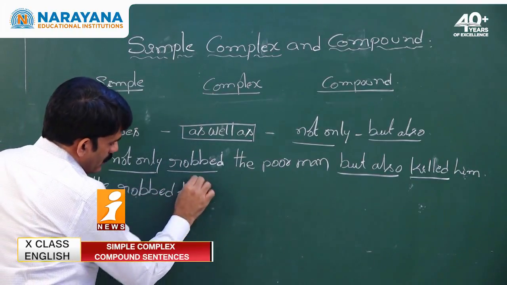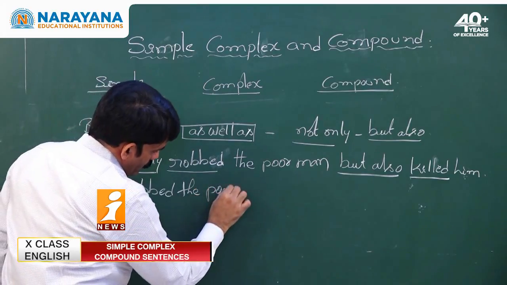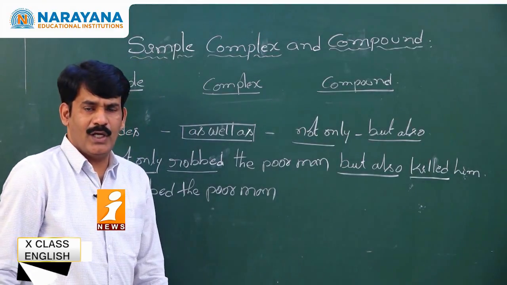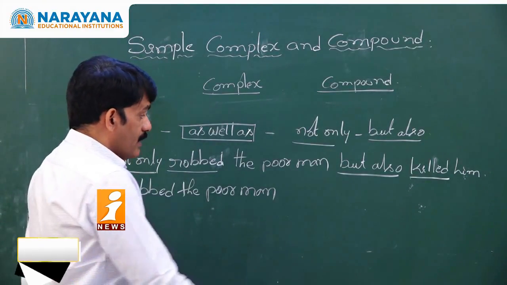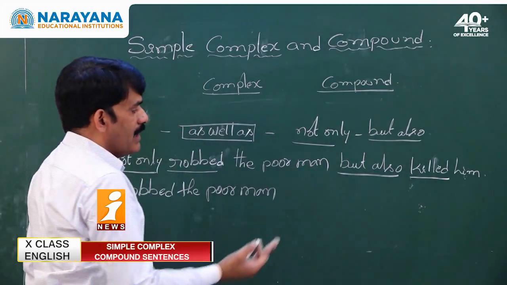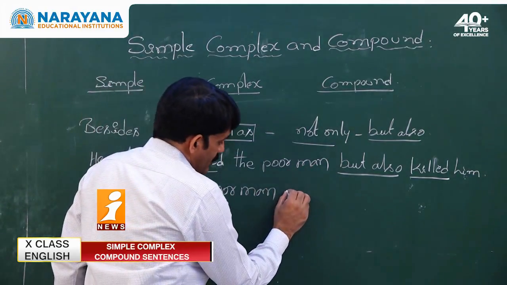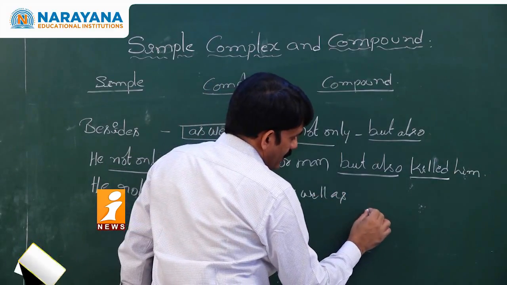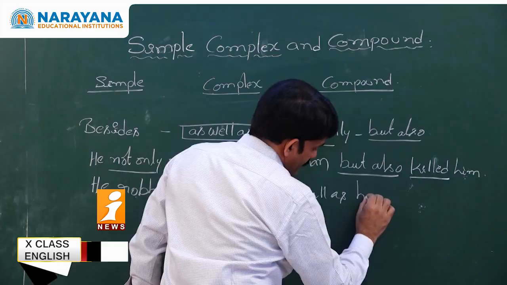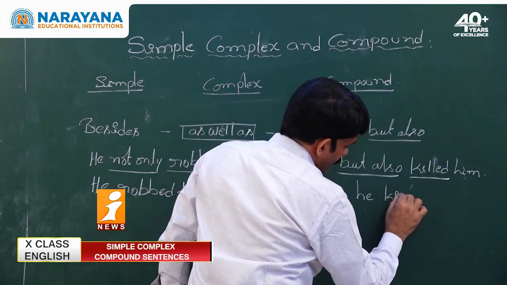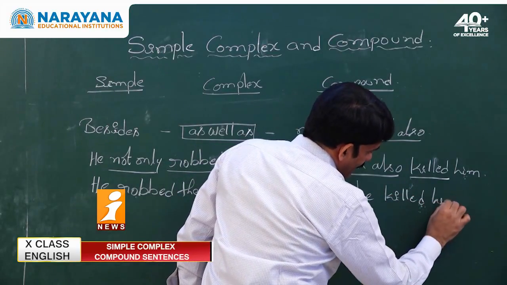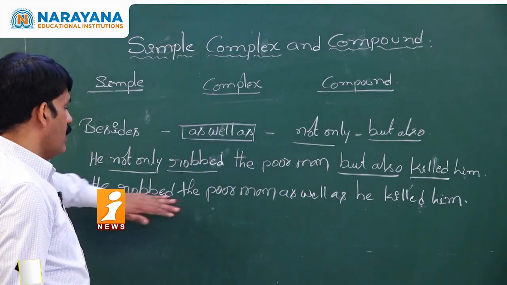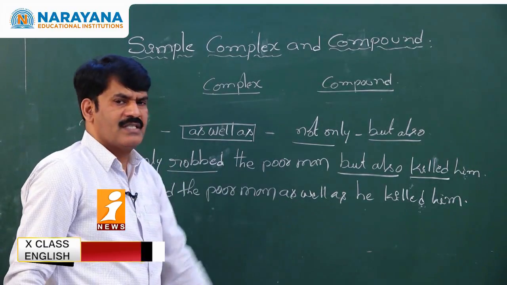He robbed the poor man. Did he leave him after robbing? No, but he killed him even, which means as well as he killed him. The answer is, he robbed the old man as well as killed him.